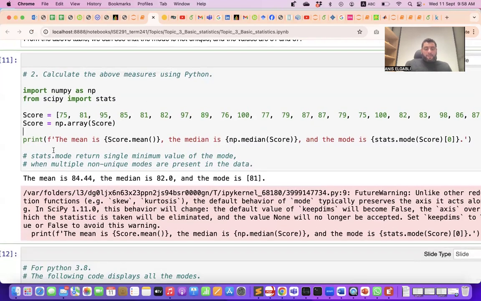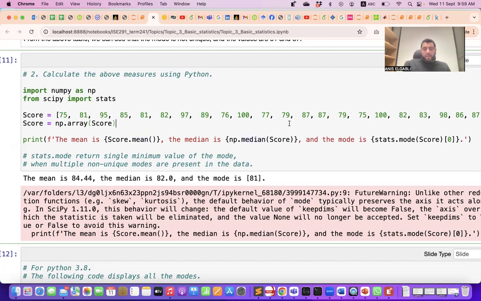Now what we're doing here is calling the function mean inside this NumPy object. We call the mean function to retrieve the mean, and the median function.